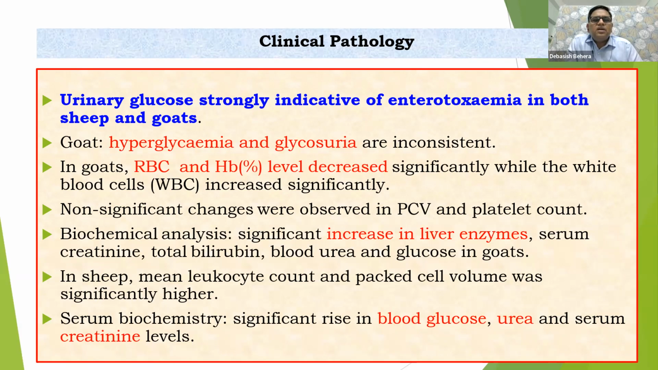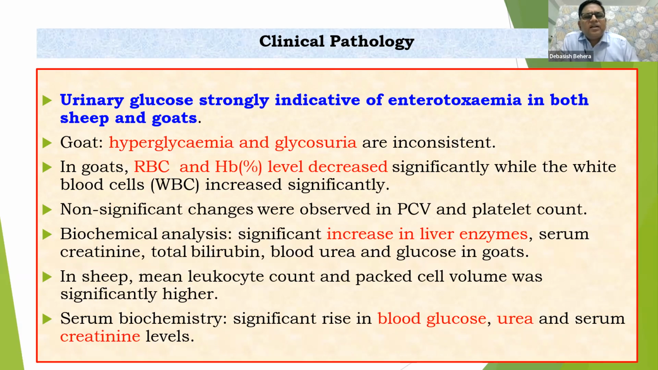In goats, RBC and hemoglobin level is decreased significantly. Like that WBC level would be increased, as we have already discussed. This is a bacterial infection, so obviously WBC level would be high. So non-significant changes were also observed in case of PCV as well as in case of platelet.